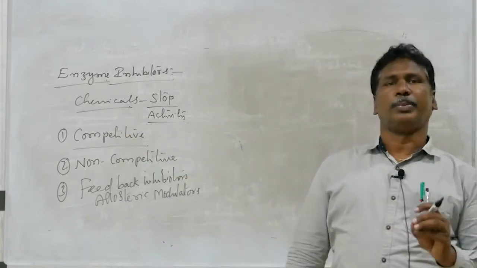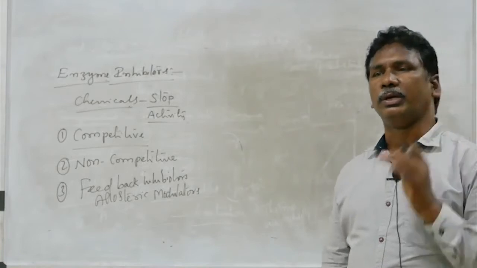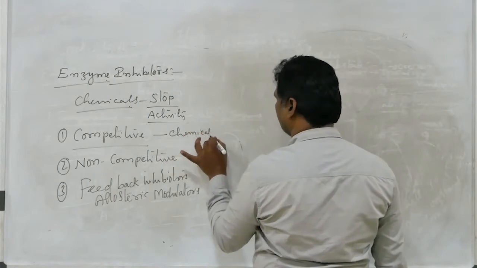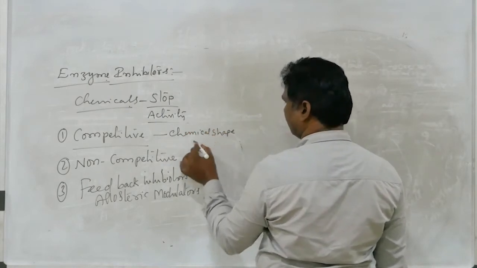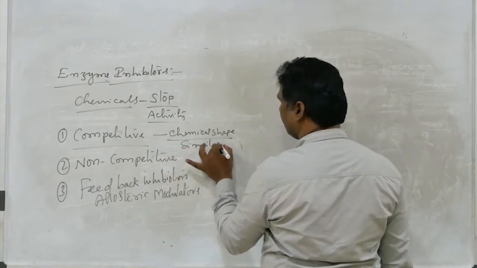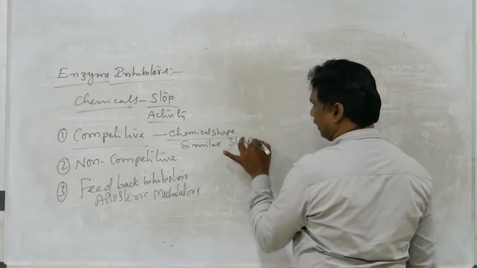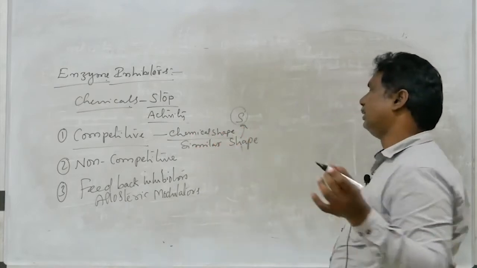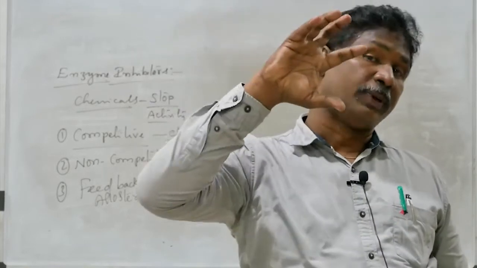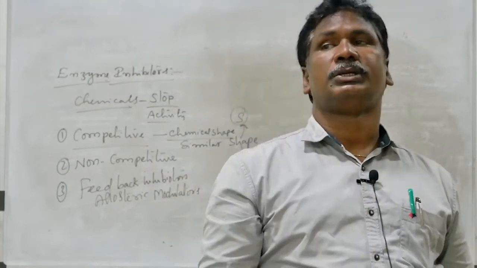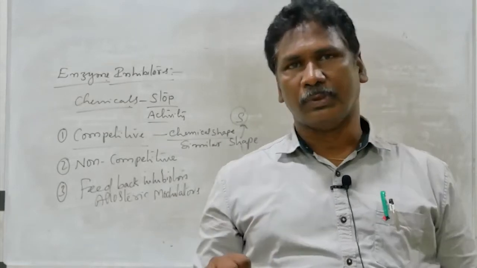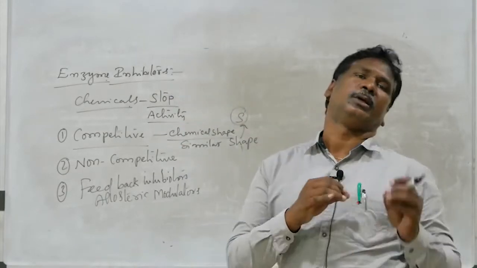First one is the competitive inhibitors. So competitive inhibitors, some of the chemicals whose shape is similar to the shape of the substrate occupy the active site of an enzyme and inhibit the enzymatic activity.